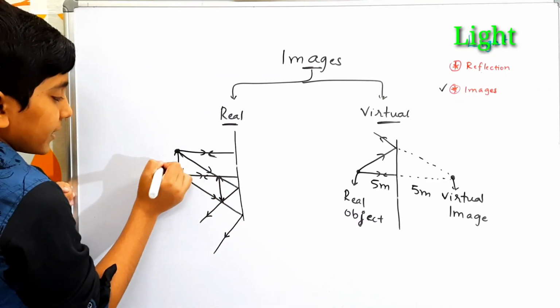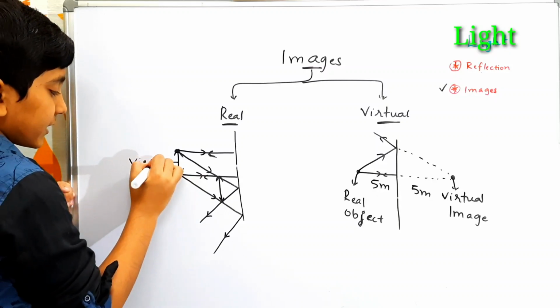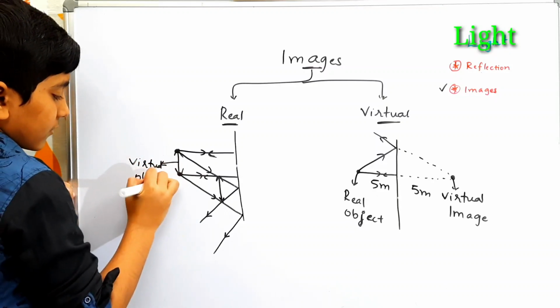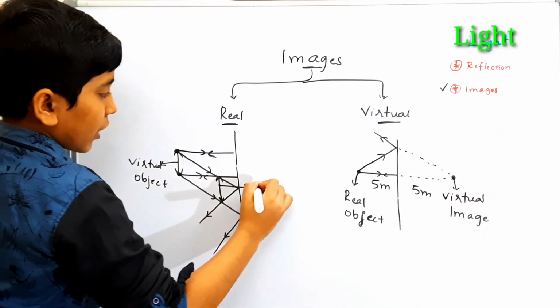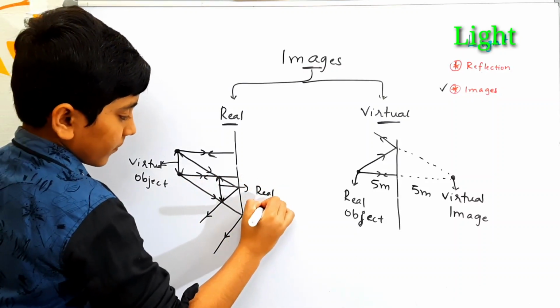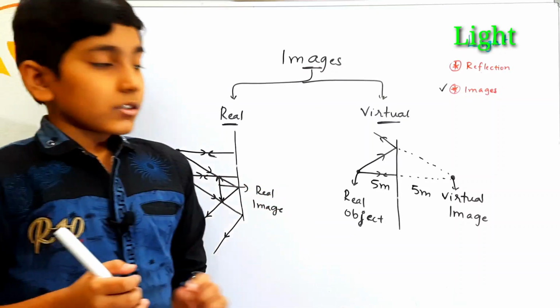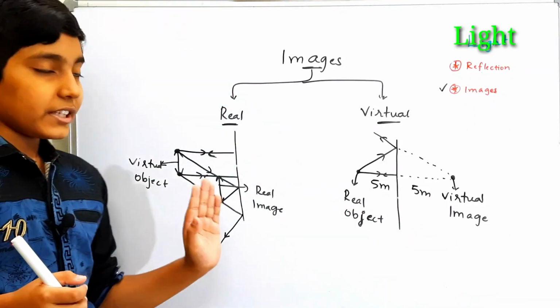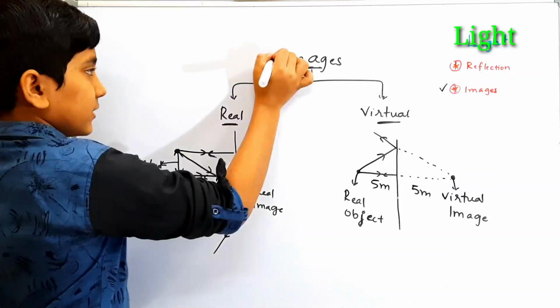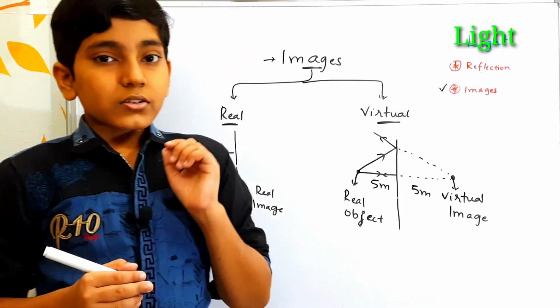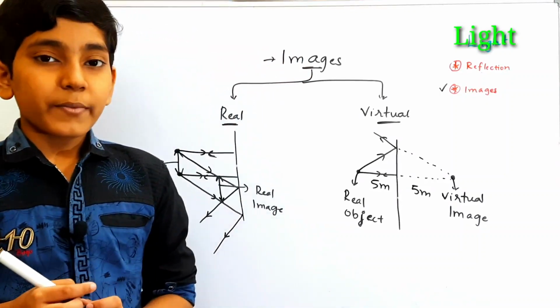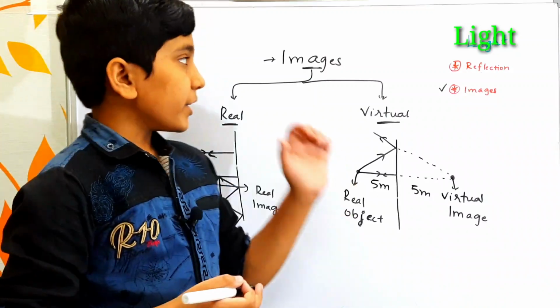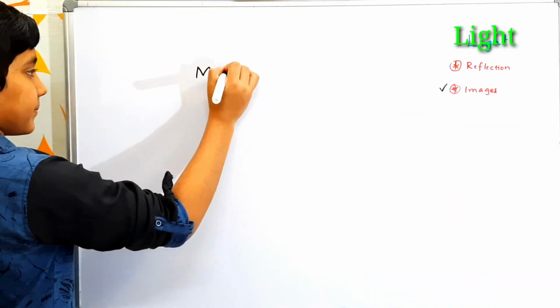Here we have the object, which is a virtual object, and the image formed is a real image. So the real object forms a virtual image and the virtual object forms a real image. So it is about the classification of images. Now let's understand the magnification of the plane mirror by using the images.